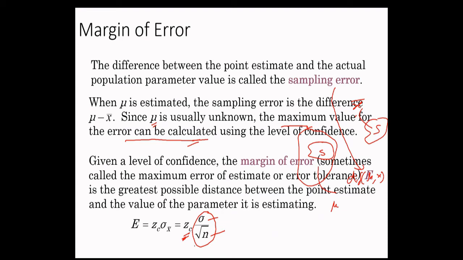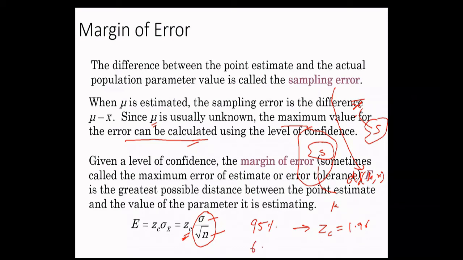So how would you compute this? It depends on how much confidence level you want. Say if you want a confidence level equal to 95%, it means your Zc is equal to 1.96.